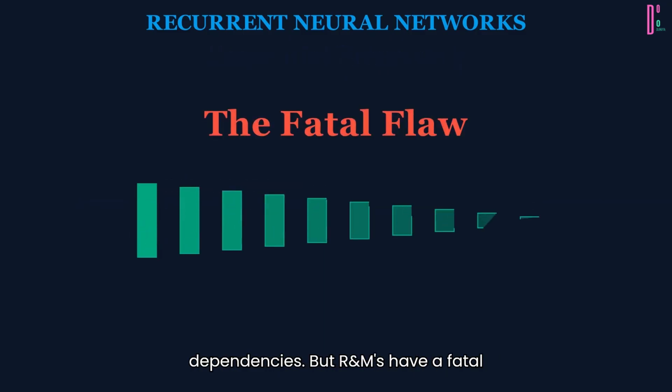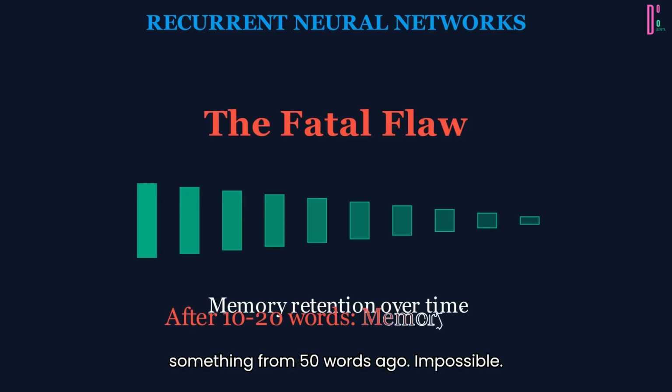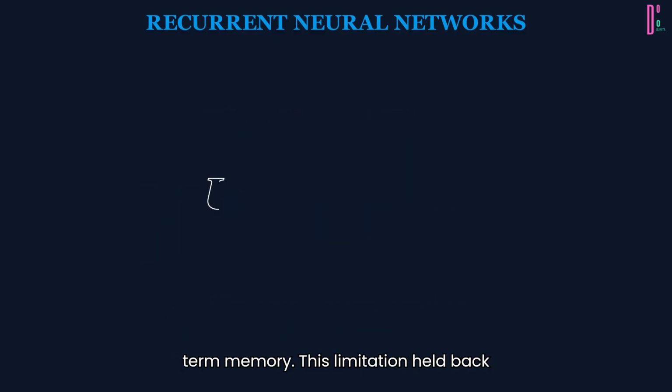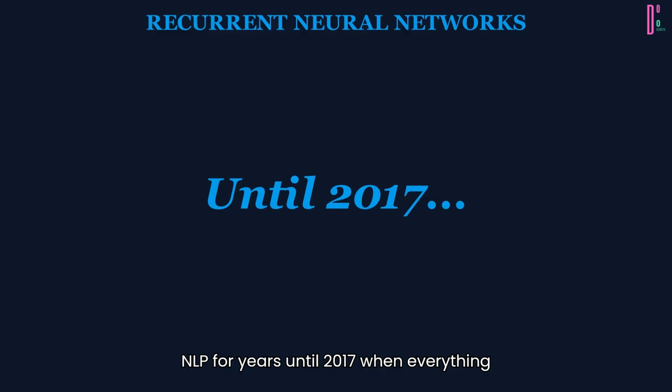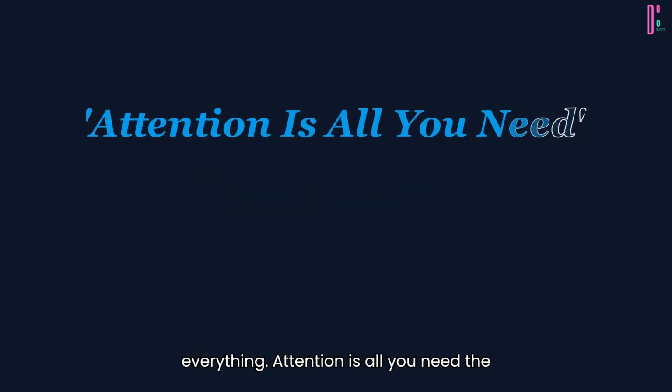But RNNs have a fatal flaw. They forget. After 10 to 20 words, the memory fades. Try to reference something from 50 words ago? Impossible. The vanishing gradient problem kills long-term memory. This limitation held back NLP for years. Until 2017, when everything changed. Then came the paper that changed everything. Attention is all you need.